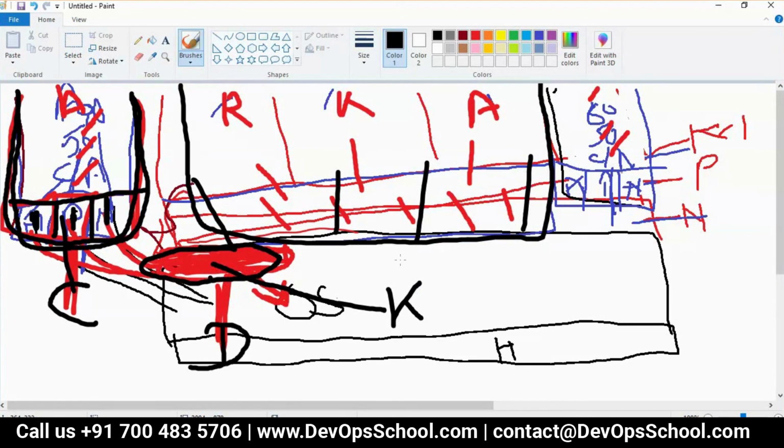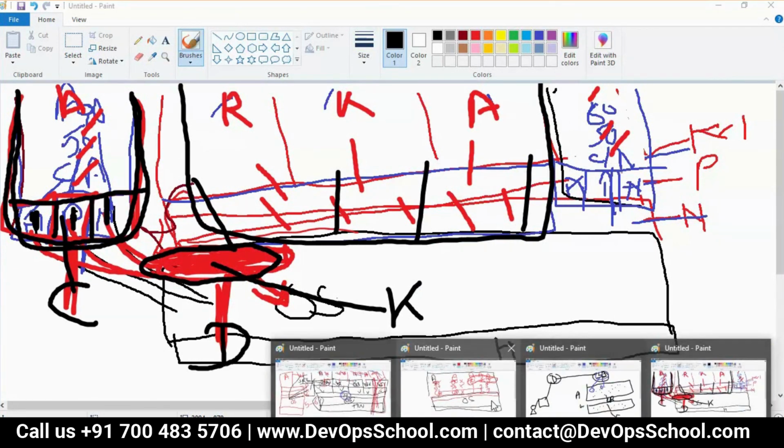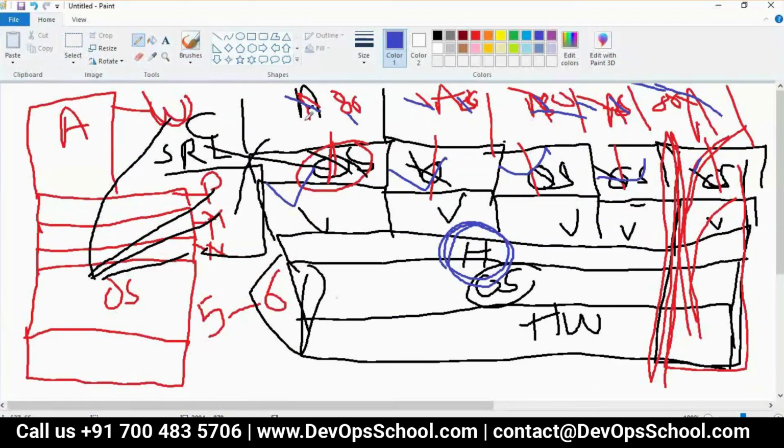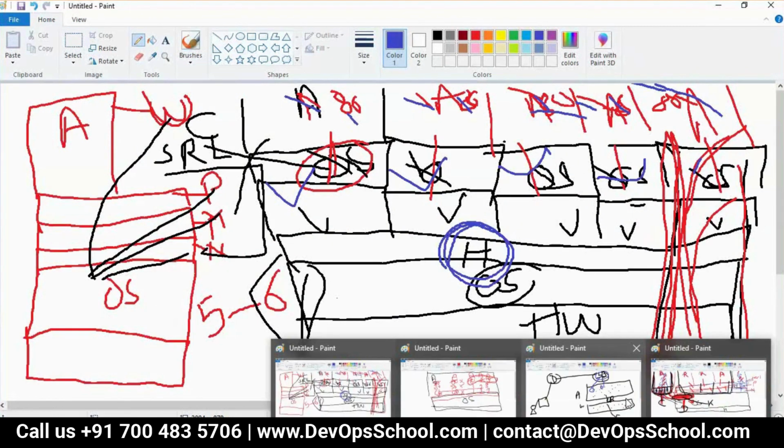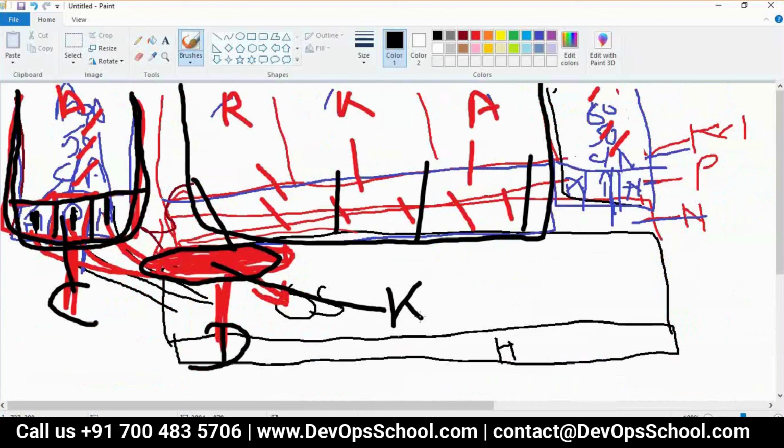So now you tell me, look at this here. How many Apache do you want to run? Think. How many Apache do you want to run? 5. So how many operating systems do you have in this way? How many operating systems do you have? Only one. Only one, which is here.